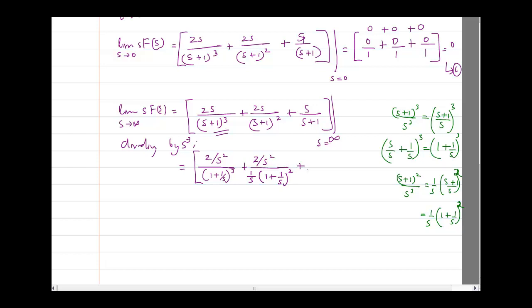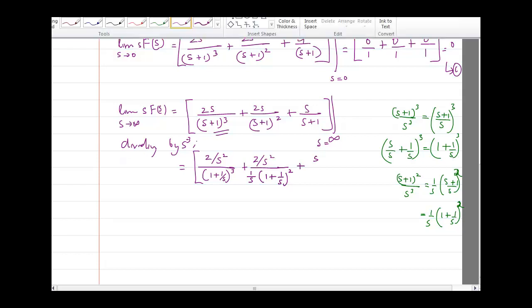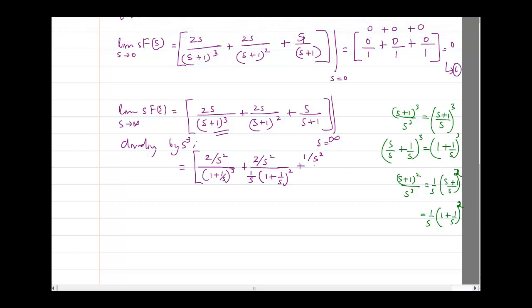plus, now here it is going to be s divided by s cube, where s will cancel, so I will get 1 divided by s square. That's what I am going to get in the numerator, and in the denominator I am going to get 1 by s square, okay, I will get 1 by s square times 1 plus 1 by s. That's what I am going to get.